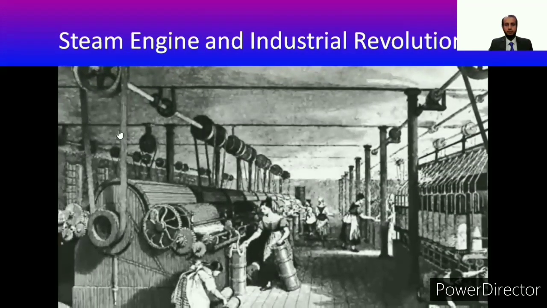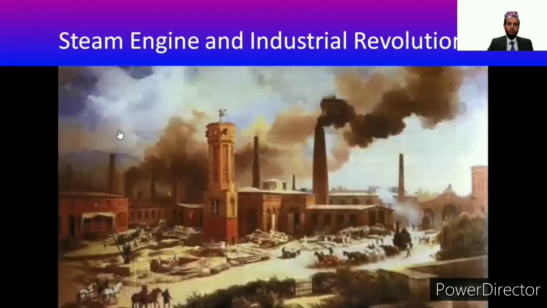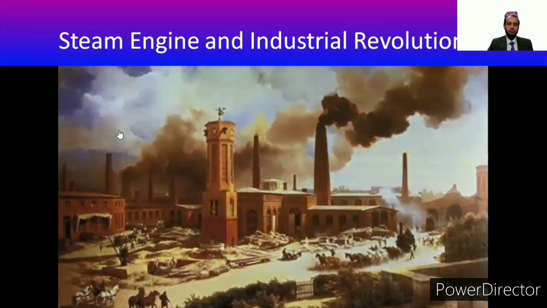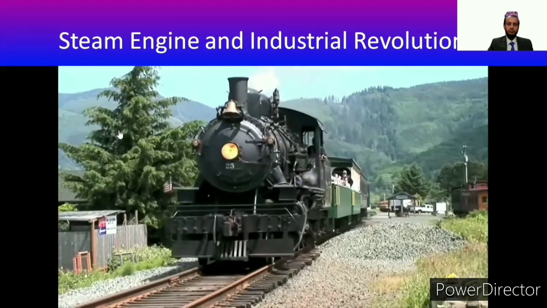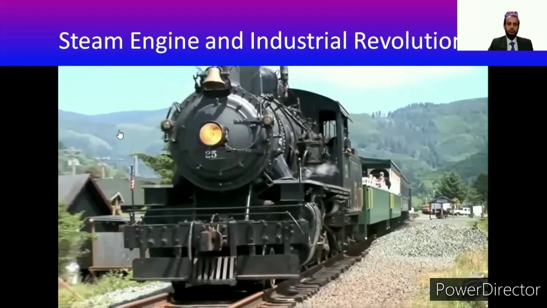Entire families moved from the rural countryside to be closer to the factories where they worked. By the late 1870s, the amount of people living in towns and cities had more than doubled. Steam-powered locomotives enabled the transport of people and goods over long distances, allowing industrialization around the world.